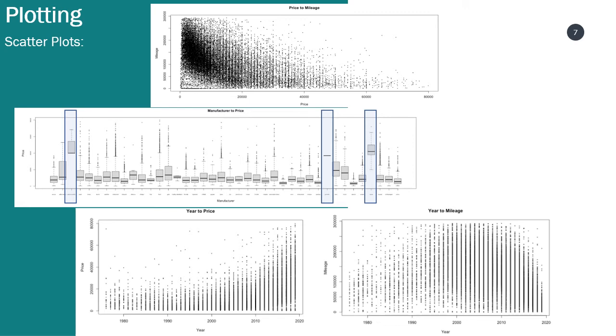The bottom left graph validated for us that by removing classic cars older than 1975 from our data set, we have a gradual uptick in price with age, which is what we'd expect for our model. And finally, our bottom right graph demonstrates that mileage grows with age, up to a certain point at 2000 where something curious happens. As vehicles get older than that, their mileage drops, likely indicating that the vehicles available on Craigslist are ones that didn't do 12,000 miles a year and retain value because of their lower mileage.